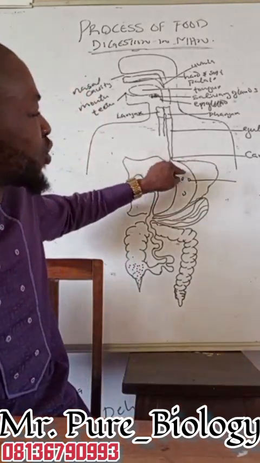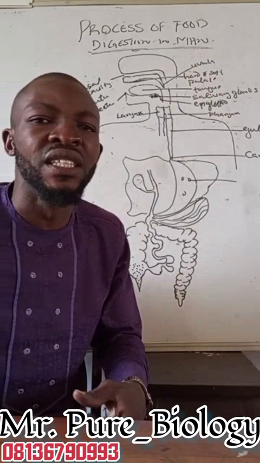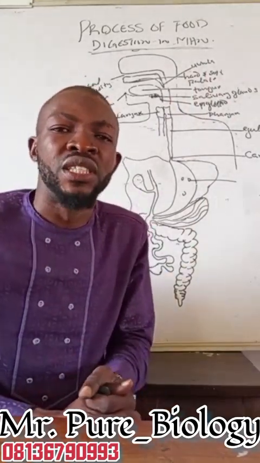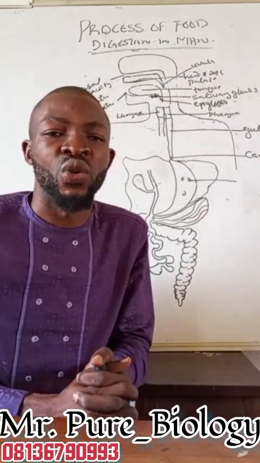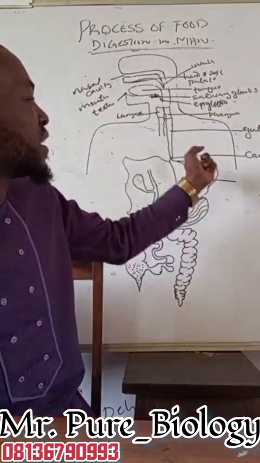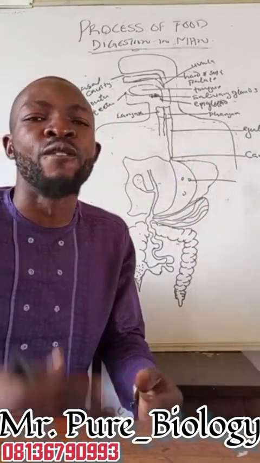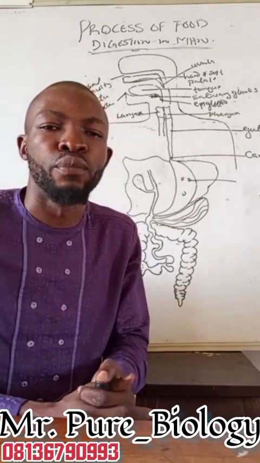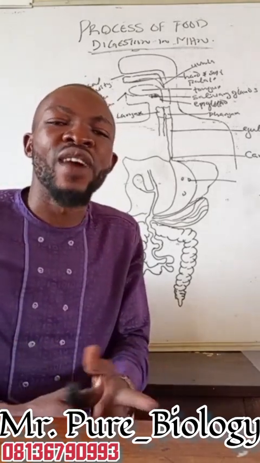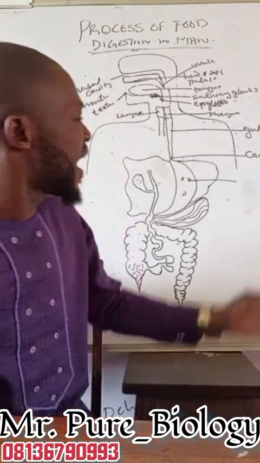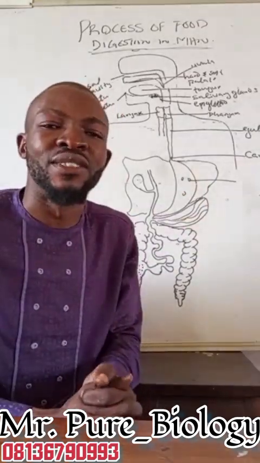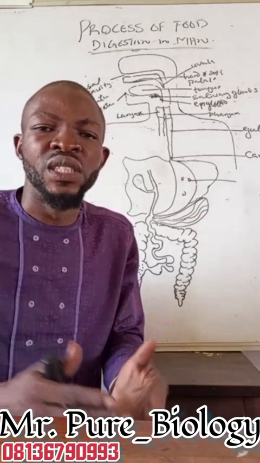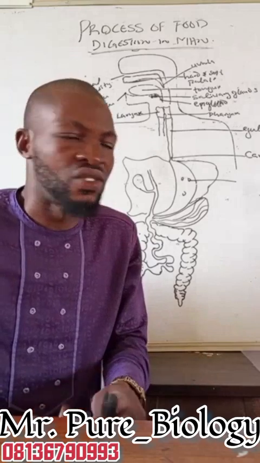It is the function of this hydrochloric acid to stop the activities of taurine in the food, and at the same time, hydrochloric acid can also serve as what we refer to as an enzyme activator. Immediately food gets into the stomach, it is the function of this hydrochloric acid to help convert inactive pepsinogen into pepsin. Then the pepsin will act on the protein contained in the food as it converts that protein into peptone. Now the function of the renin, as the second enzyme found in the stomach, is to help coagulate or curdle the milk, and that one is very common in a child, or less in a lactating child.